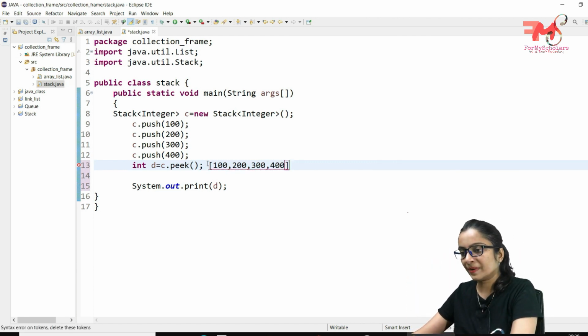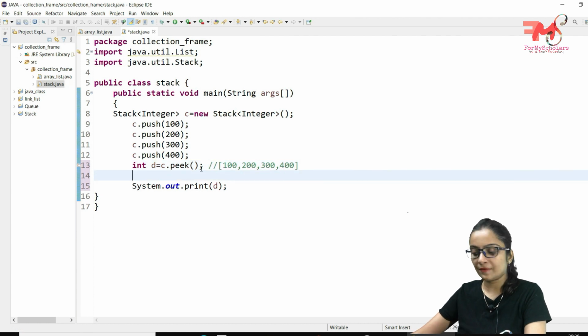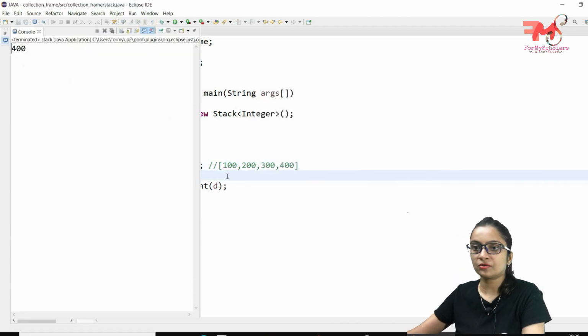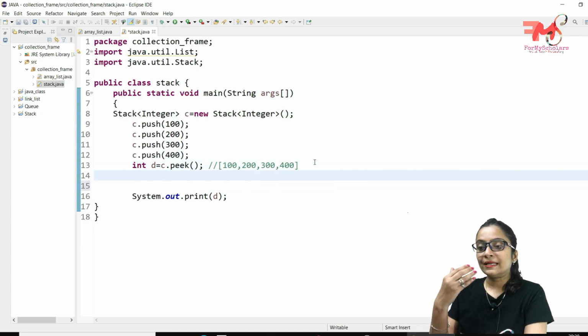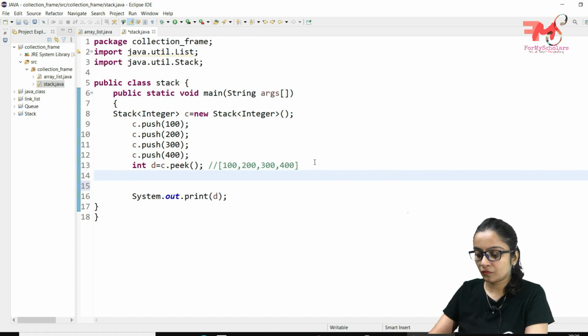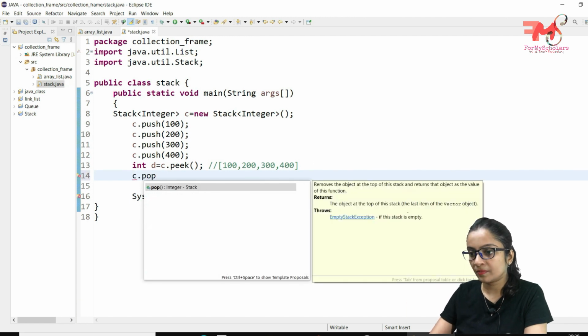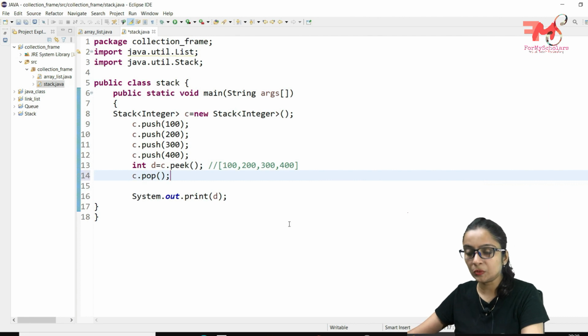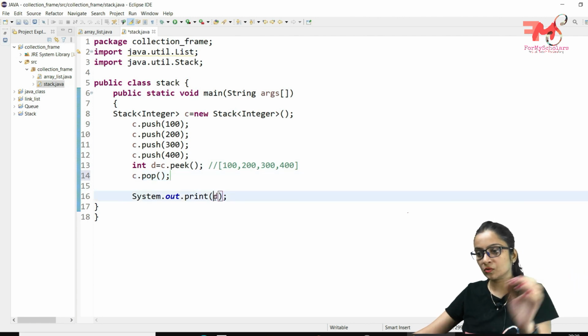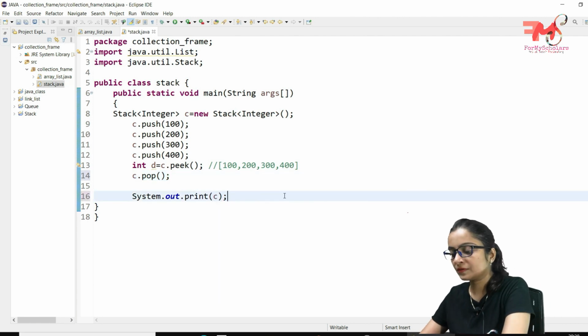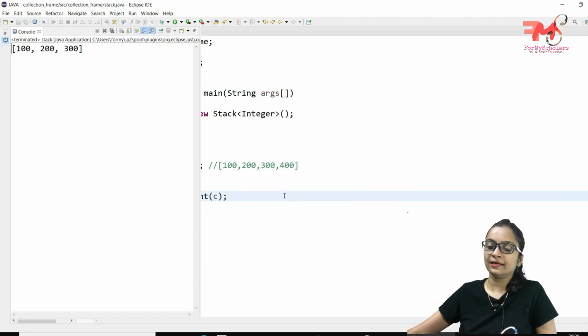If we want to print the value of the top element, we will use the peek function. Let's execute it. Control F11. It should return 400, and it is returning 400. Now if we want to pop the data from this stack, we will write c.pop. It will delete the top element from the stack, and the top element is 400. So the remaining stack is 100, 200 and 300. Now if we print the value of c, it should return 100, 200 and 300.